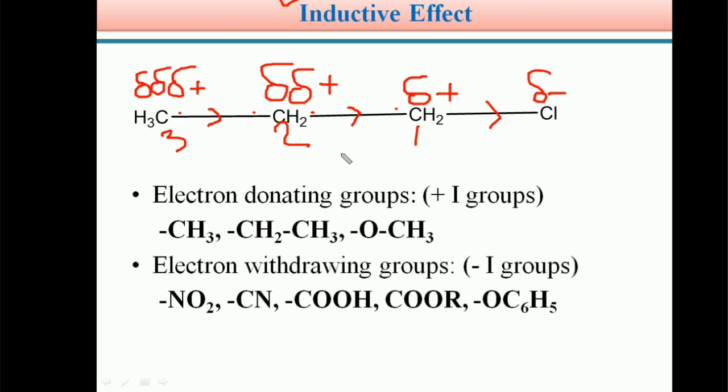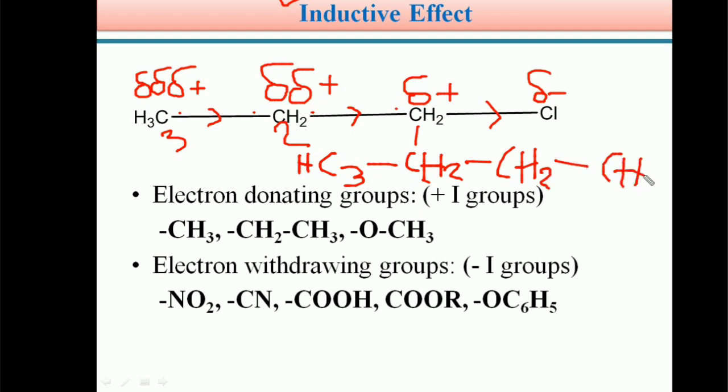For example, students, if I take chlorobutane, CH3, CH2, CH2, CH2, Cl, 1-chlorobutane, then up to the fourth carbon we observe the inductive effect.